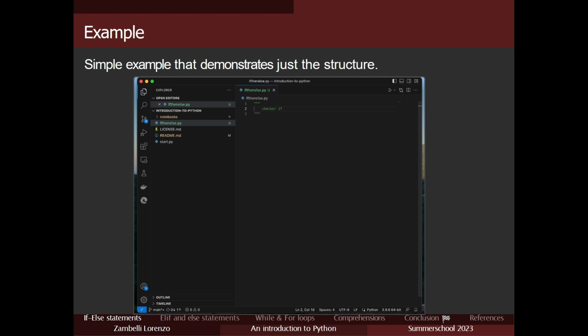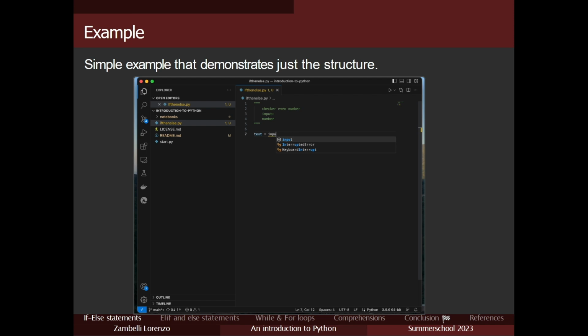We want to check, for example, whether we have even numbers. So let's put at the start of the file the meaning of this file. As input, we're going to have a number. This is going to be a float number. Okay, I'm a little bit slow to write, sorry. Let's start to write our if statement.